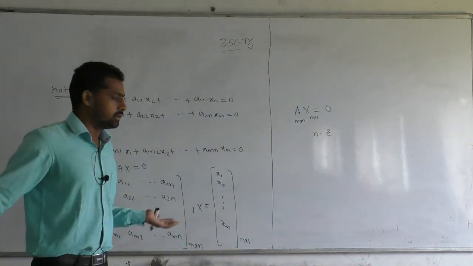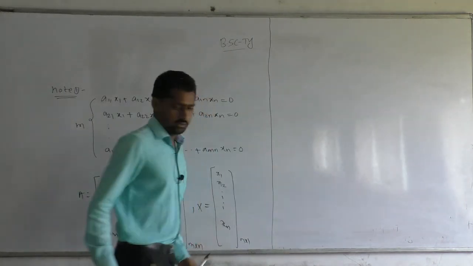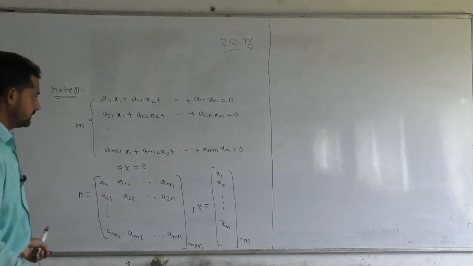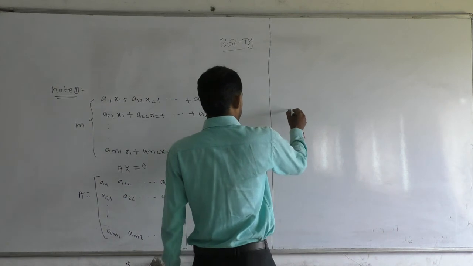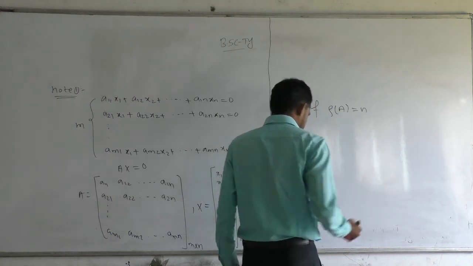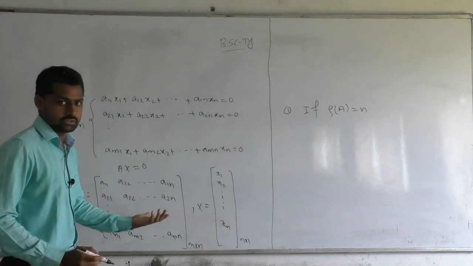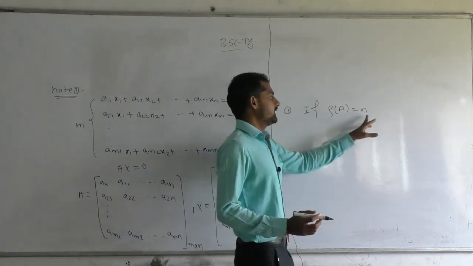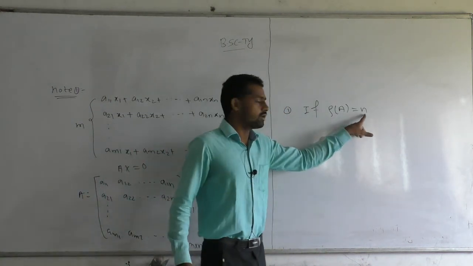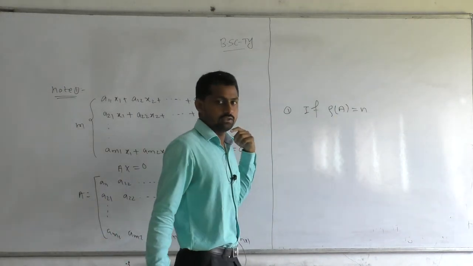So you know about the rank of the matrix. When does this system have a unique solution, and when does it have an infinite number of solutions? If rank of A is equal to n, that is the rank of this matrix is equal to the number of unknowns, then the system has a unique solution, which is the trivial solution, the zero solution.